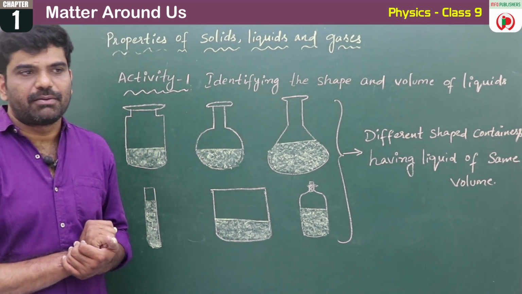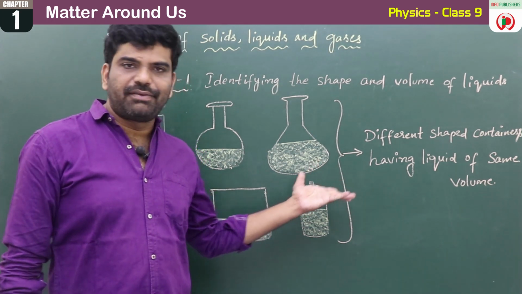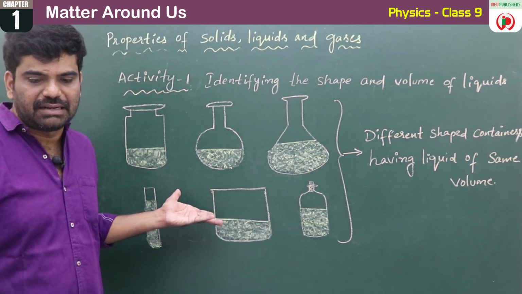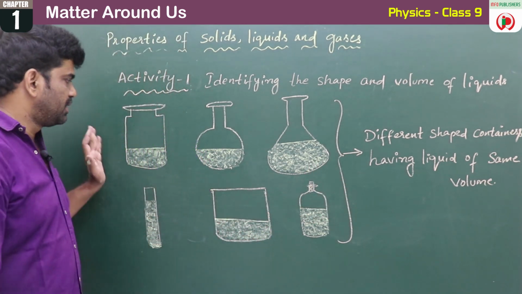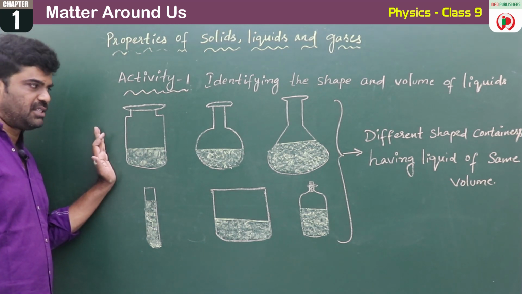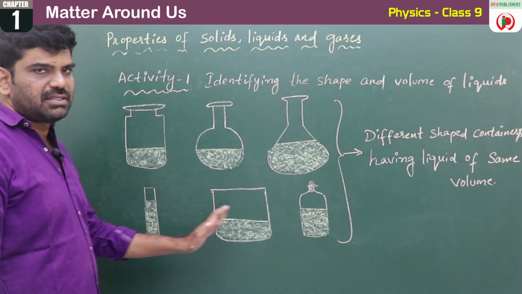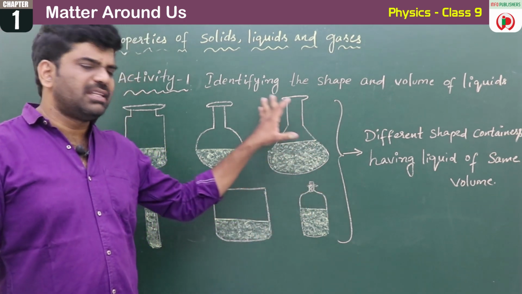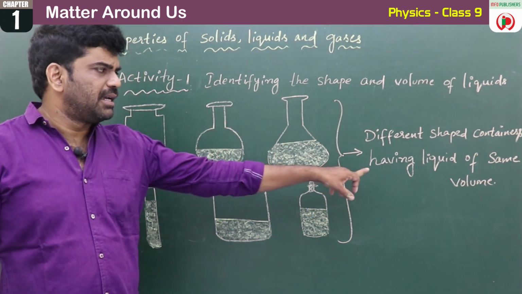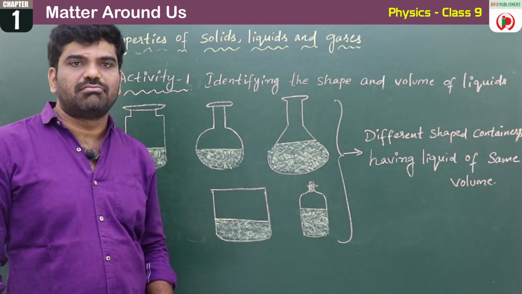The measuring jar. Why? Because these are different containers of different shapes, children. The first container is of this shape, second, third, fourth, fifth, sixth. So these are different shaped containers having liquid of the same volume.